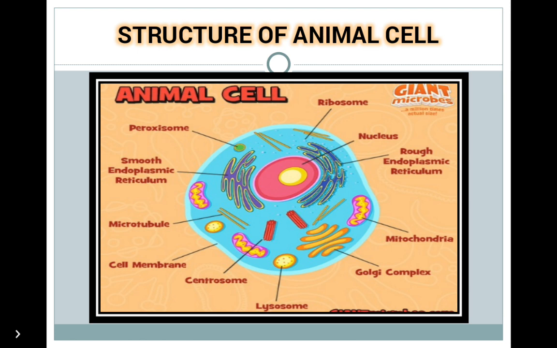Nucleus. It is referred to as the brain of the cell, and the nucleus controls all the major activities of the cell. It is the largest and most important part of the cell, and it is surrounded by a nuclear membrane which is porous and allows the movement of molecules between the cytoplasm and the nucleus. Inside the nucleus, a dense fluid called nucleoplasm is present.